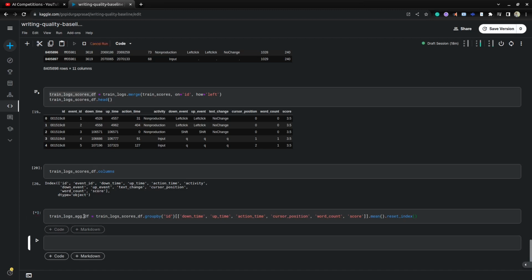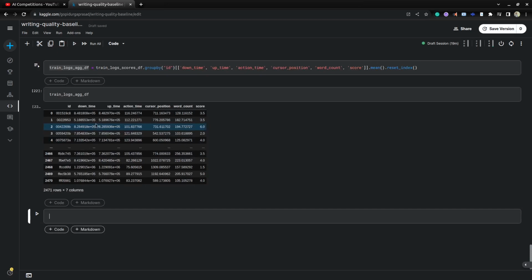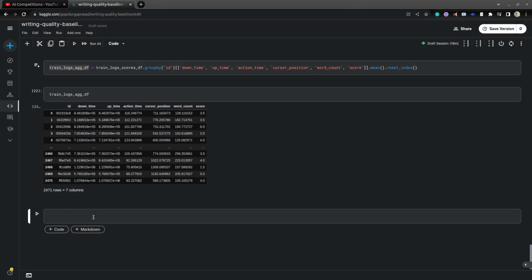If you see the train logs aggregation df, now we have id values for around 2.5k data points, and for each data point we created aggregation features for the numerical features. Here we have the downtime mean, uptime mean, action time mean, cursor position mean, and word count mean, and the corresponding scores. This is the final data frame we can think of, but we can create more features based on that. First we'll explore how the distribution looks.